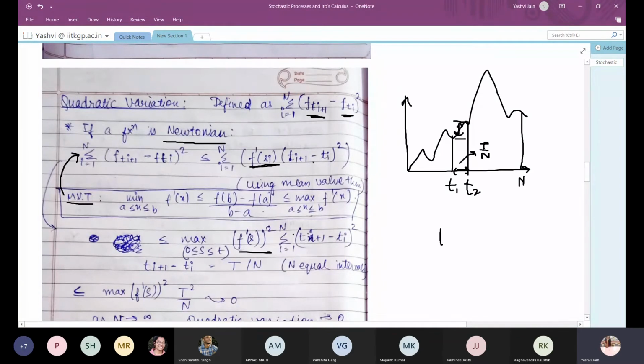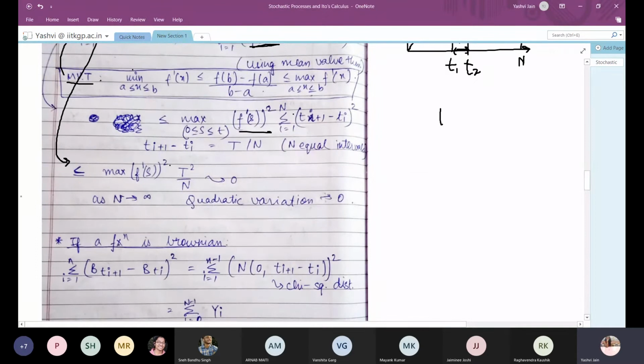So this term will be (T by n) whole squared, which is T squared by n squared, and summation up to n times will give us T squared by n. So this quadratic variation for any Newtonian function is always less than or equal to the maximum of the derivative squared into T squared by n. Now as n tends to infinity, we can see that the quadratic variation of a Newtonian function tends to 0.